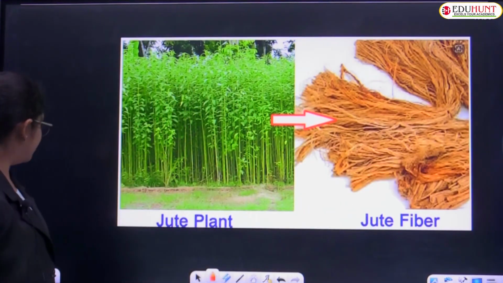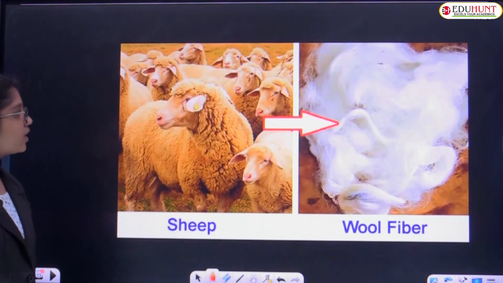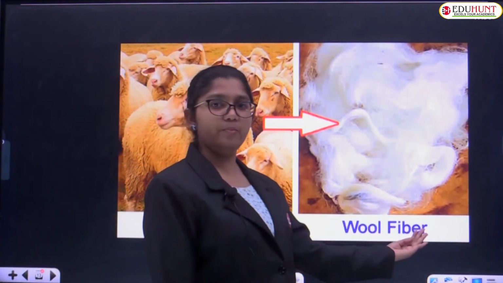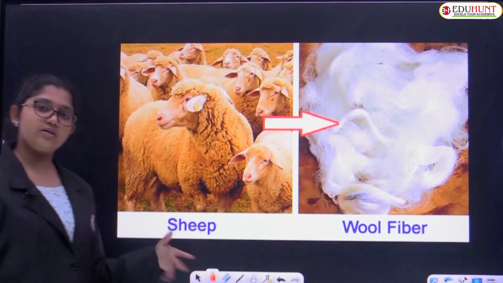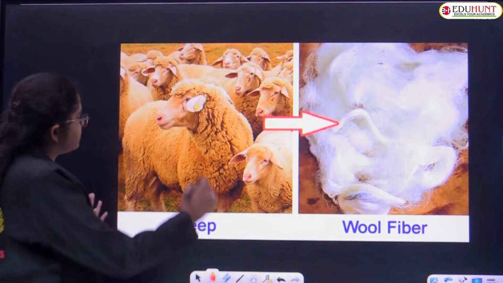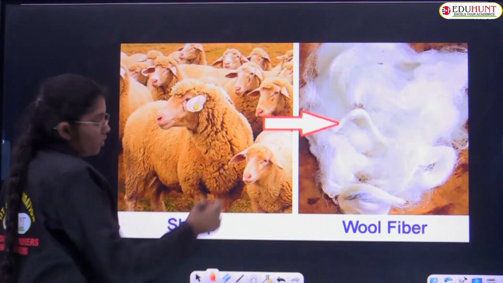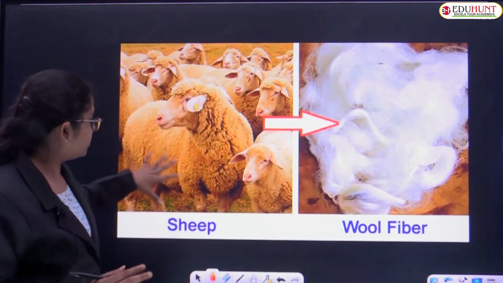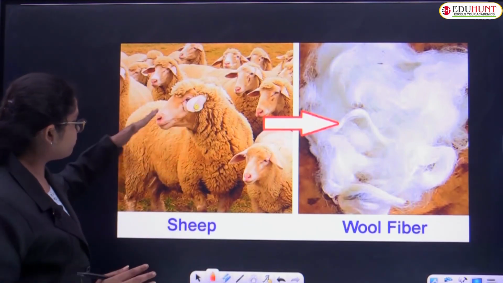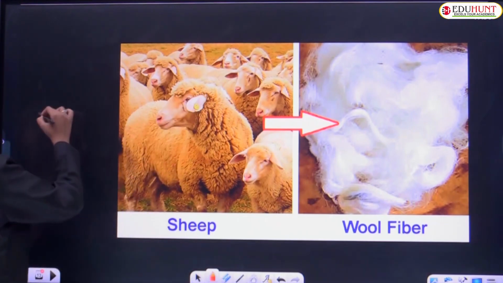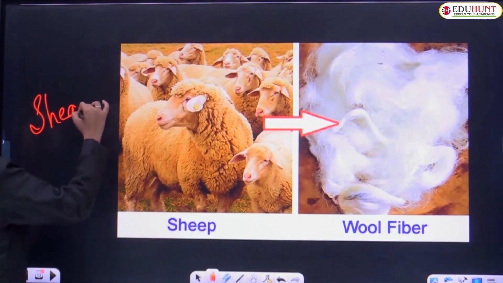Next. Wool fiber is obtained from sheep as well as goats. The fleece of sheep. Did you observe this? After the skin, there is a fur, and this fur is removed from the sheep by shearing.